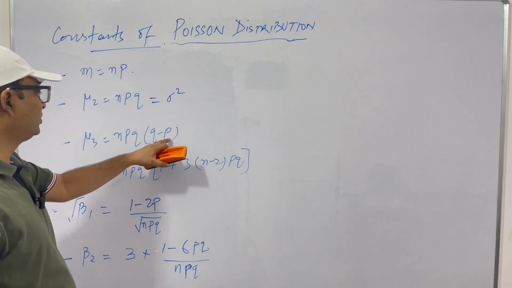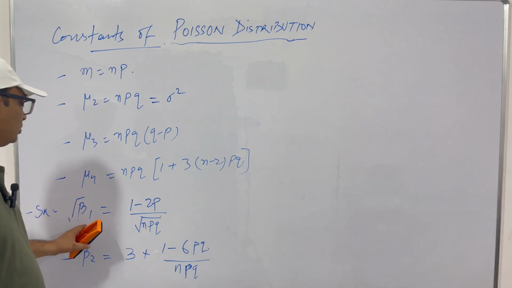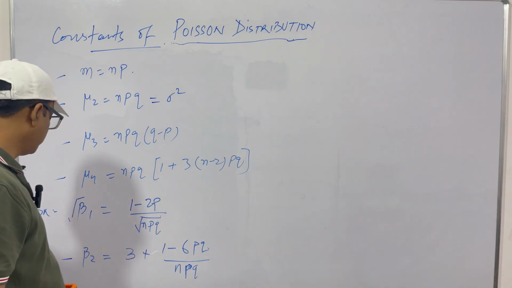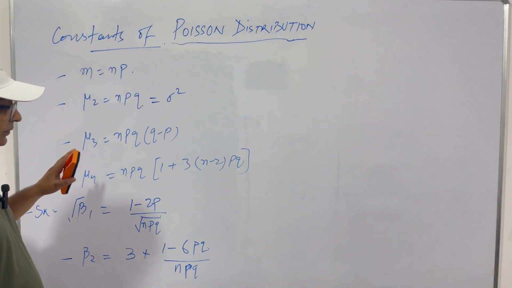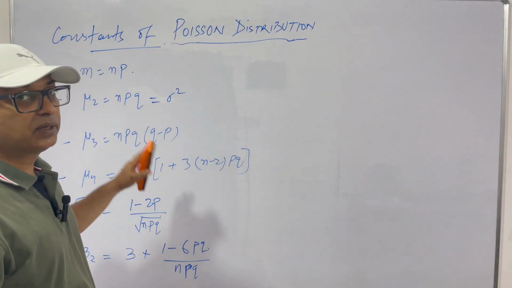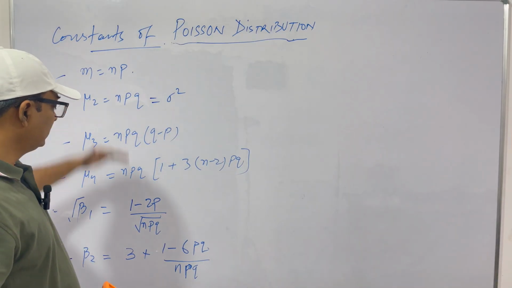Mu3 is given by npq, q minus p. Mu4 is given by this. Skewness, that is root over beta 1, is (q minus p) by root npq, and beta 2 is 3 plus something. So you know these constants when you have studied binomial distribution.